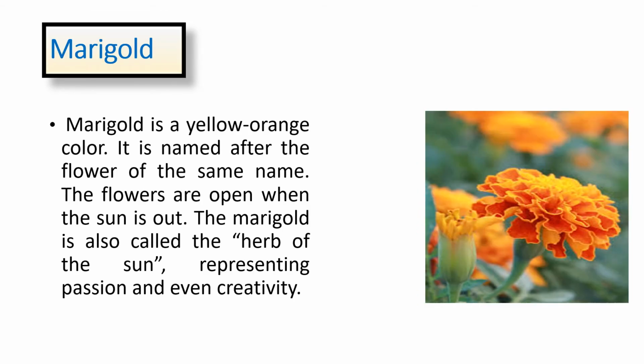Students, next, this flower has gold in it, and the answer is marigold. Marigold is a yellow-orange color. It is named after the flower of the same name, and the flowers open when the sun is out. The marigold is also called the herb of the sun, representing passion and even creativity.